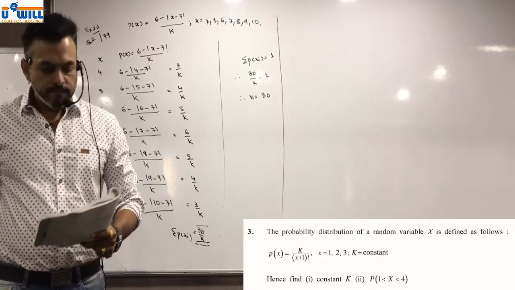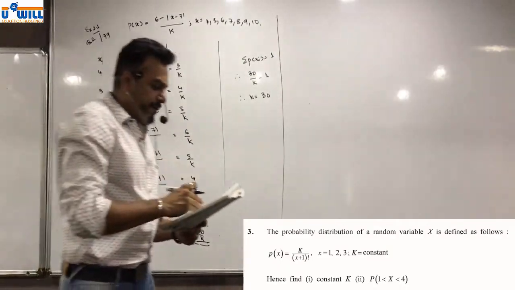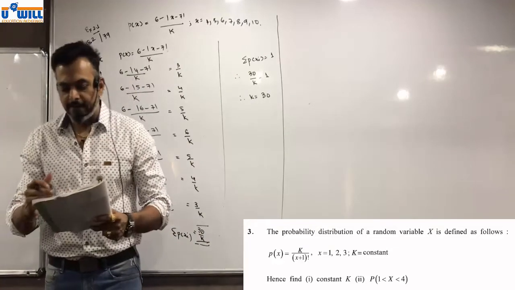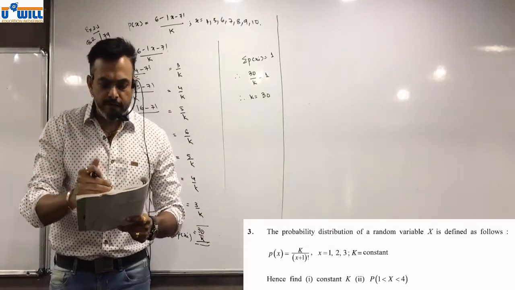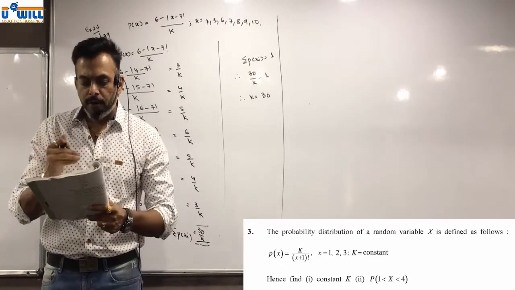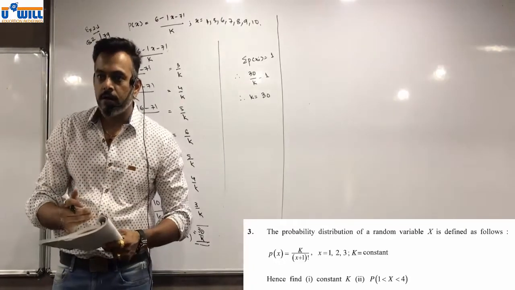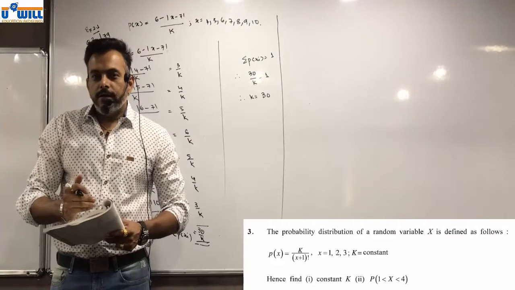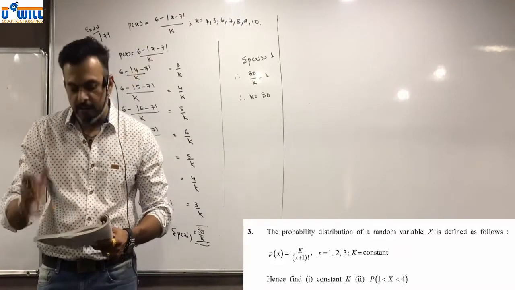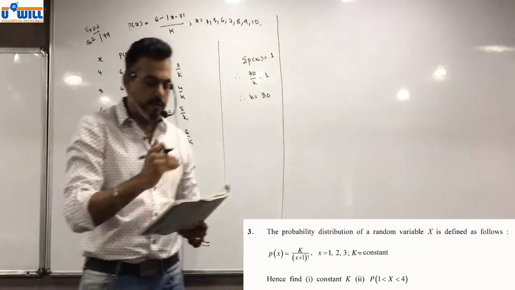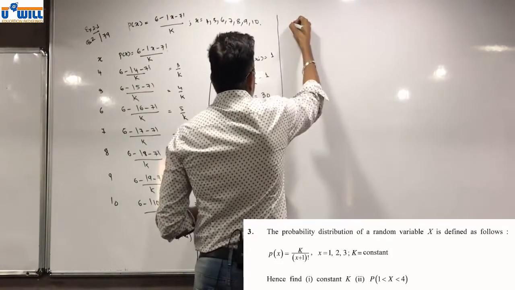Third, the probability distribution of random variable x is defined as follows. P of x is equal to k upon (x plus 1) factorial, where x is equal to 1, 2, 3. Question 3.